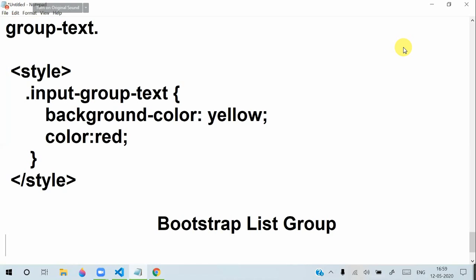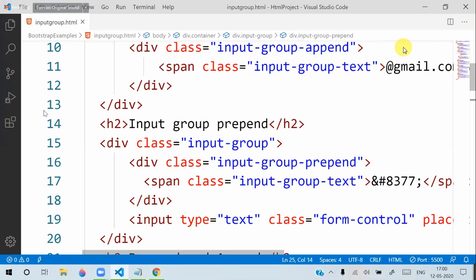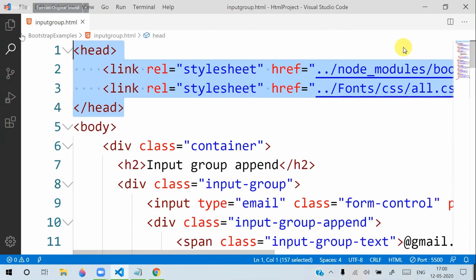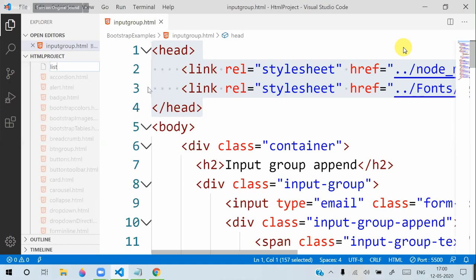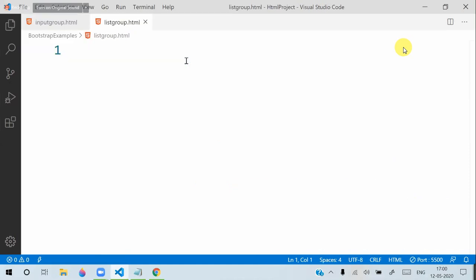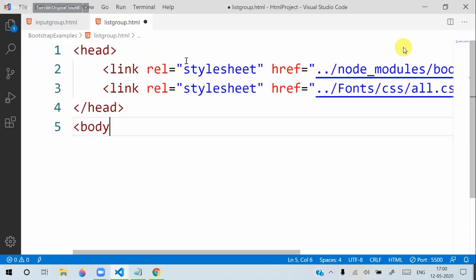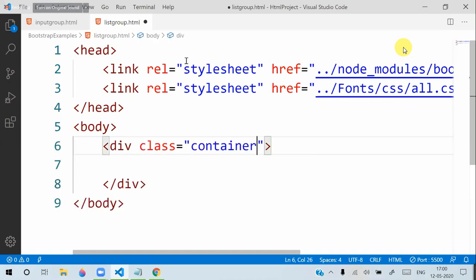Let's see one simple option. Generally there are only a few classes, and it is simple to handle, especially when we are designing list groups. I will copy this head section. List group is what we use for ordered and unordered lists. In the head section, in the body, let's put a div with class container, and inside this.